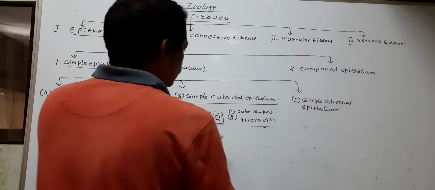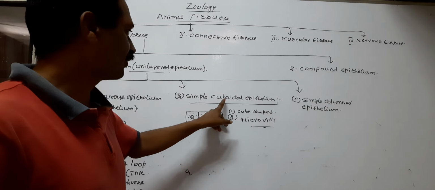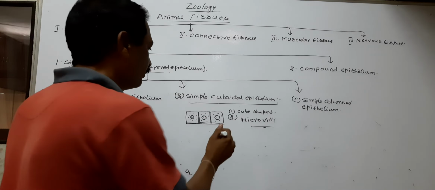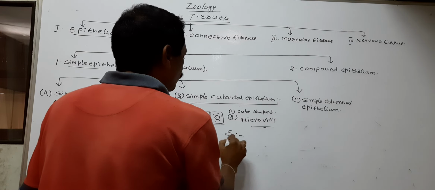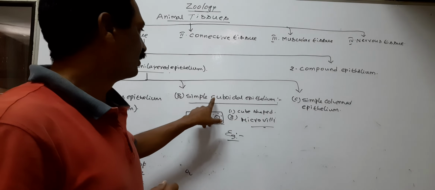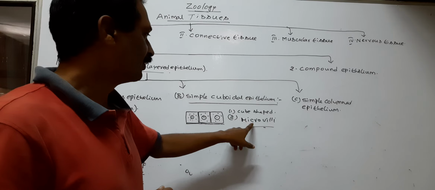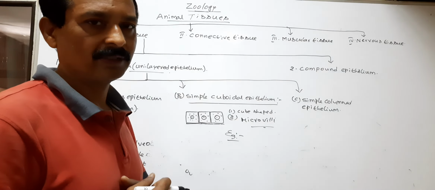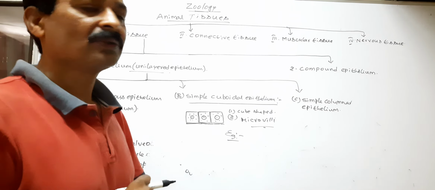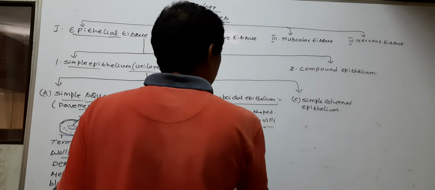So here the free surfaces of some cuboidal epithelial cells possess microvilli. Example, the wall of the proximal convoluted tubule possesses simple cuboidal epithelium with microvilli, which increases the absorptive surface area. Next, simple columnar epithelium.